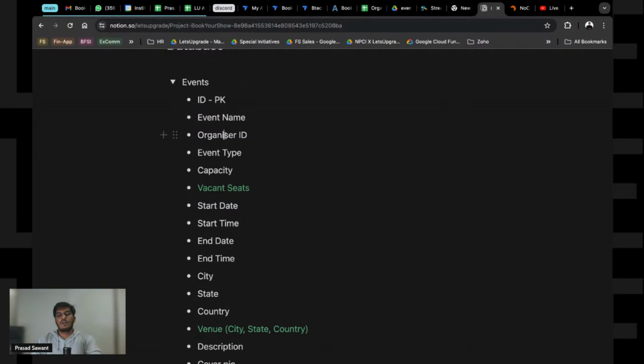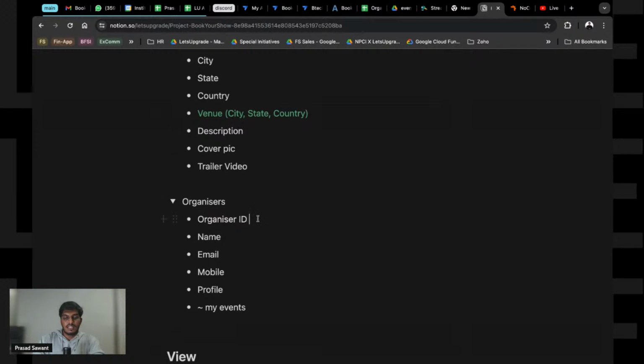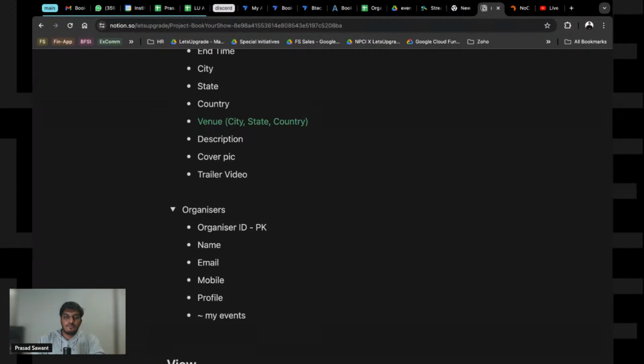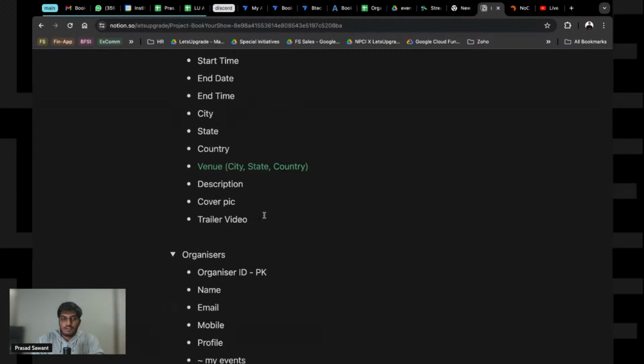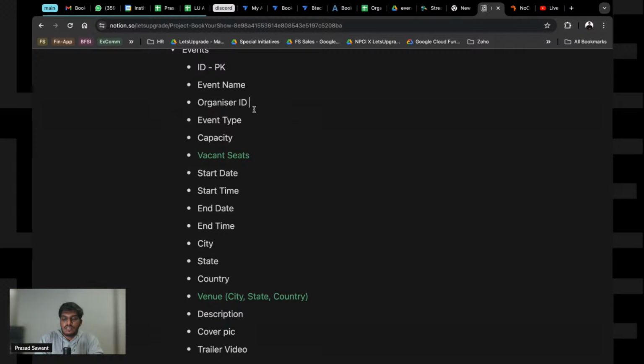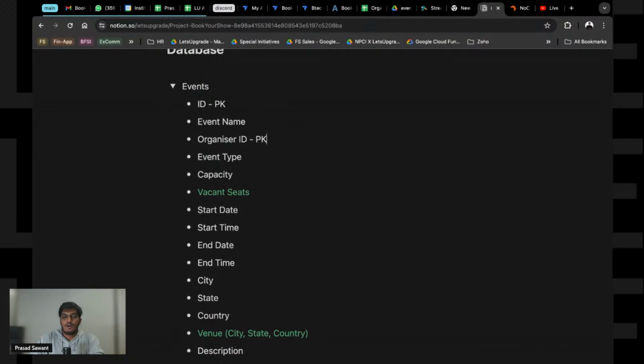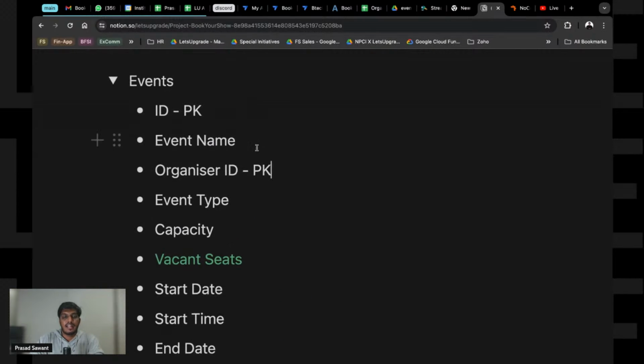Now there is one concept again. Here the primary key is going to be an organizer ID. One important thing is that there can be only one primary key in one table. I cannot go and mark this as a primary key too. This is wrong as per database conventions. You cannot have two primary keys in a single table.